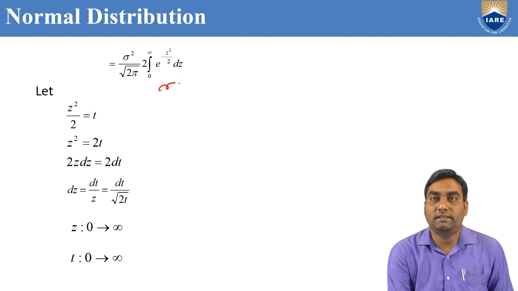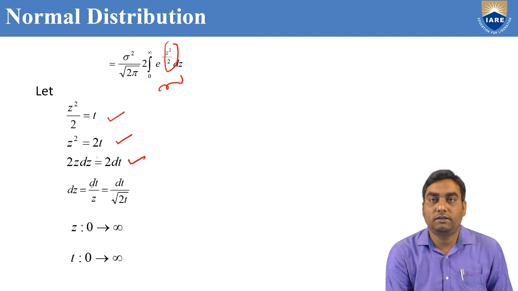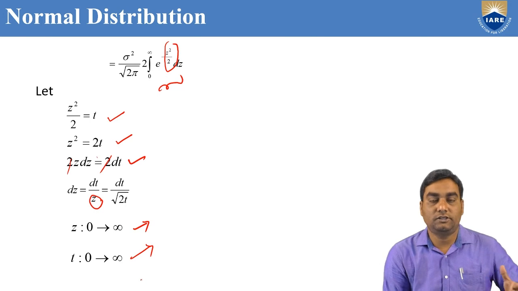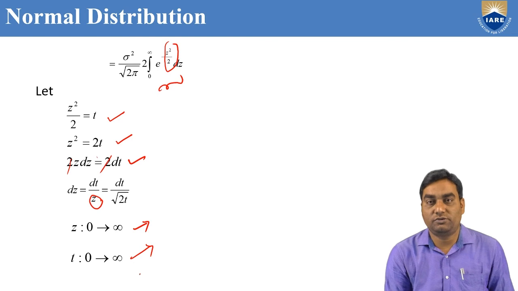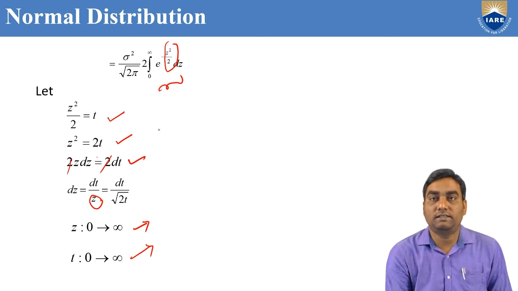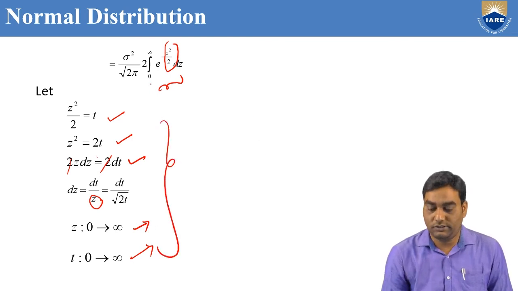Now, evaluate this integration by taking z square by 2 equal to t. That means z square equals 2t. Differentiating both sides with respect to z and t, 2z dz equals 2 dt. 2 cancels. dz equals dt by z, but z equals root 2t. The z limits are 0 to infinity. Here we are converting in terms of t limits, because the t limits are also 0 to infinity, since z is proportional to t. Now you substitute all these values in this integration.